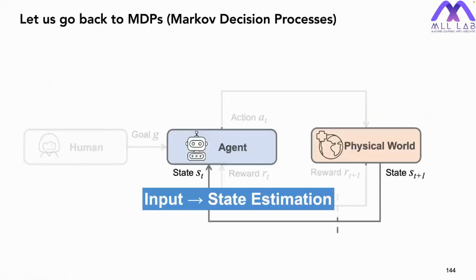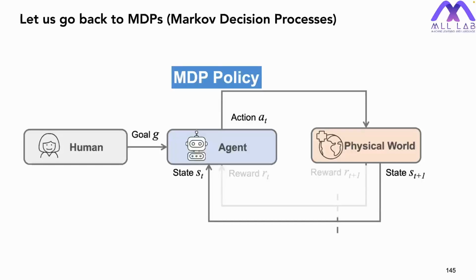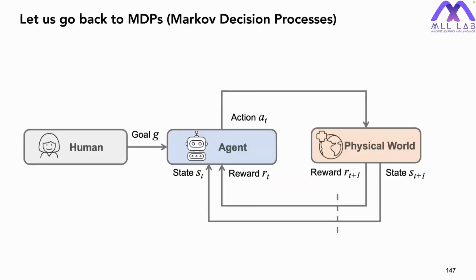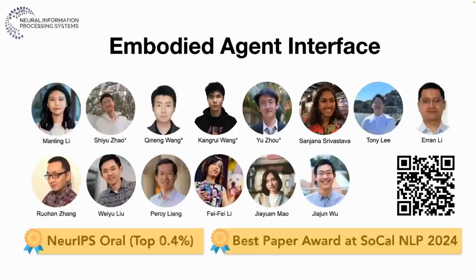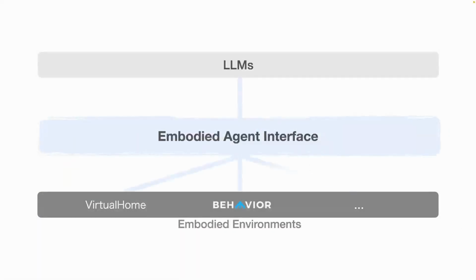Yeah, so here we just talked about these different abilities: state estimation, MDP policy, and how we build up the reward model using world modeling. I think this entire process is like an agent interface that's trying to connect the foundation model with the environment. So we built this embodied agent interface to make the model able to connect or interact with different embodied environments like VirtualHome and BEHAVIOR.